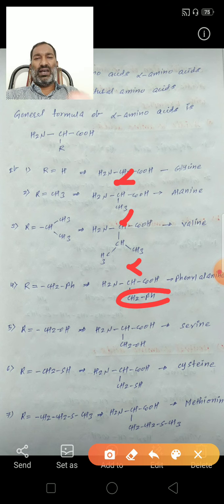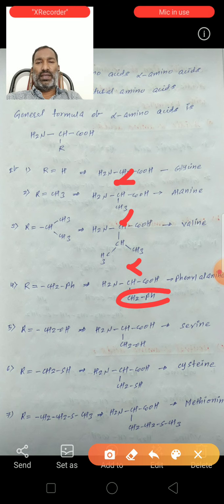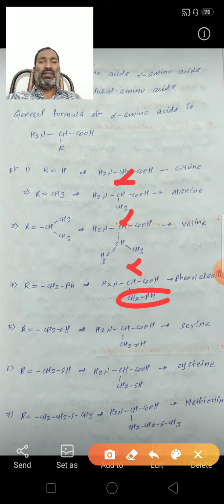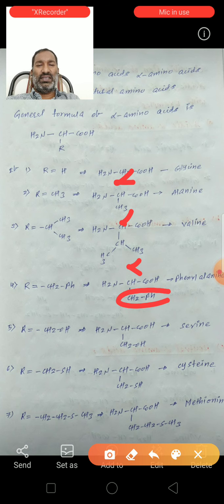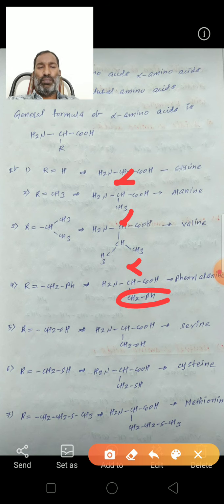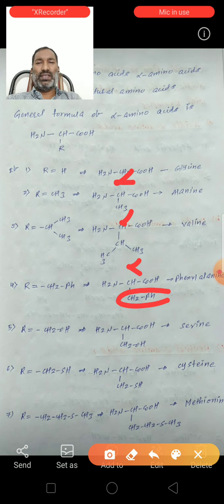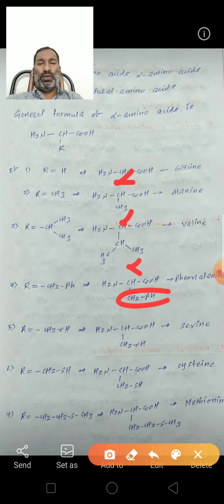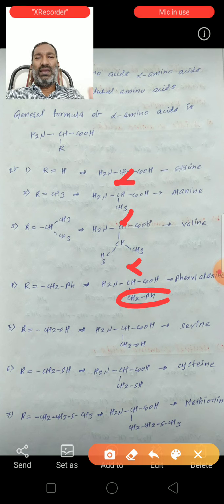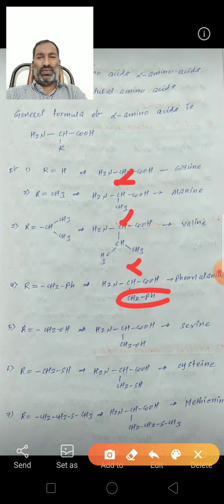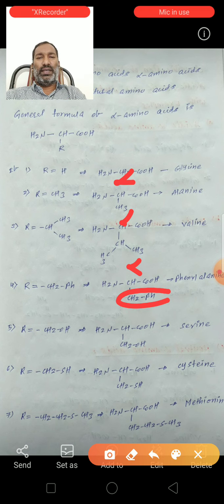So these all are alpha amino acids: glycine, alanine, valine, phenylalanine, serine, cysteine, methionine. There are many more examples. In this chapter we will discuss only alpha amino acids.